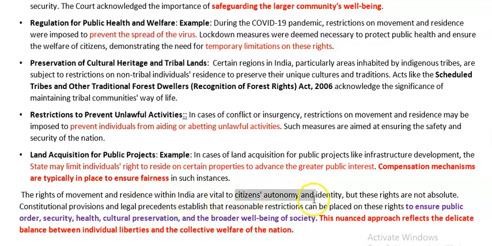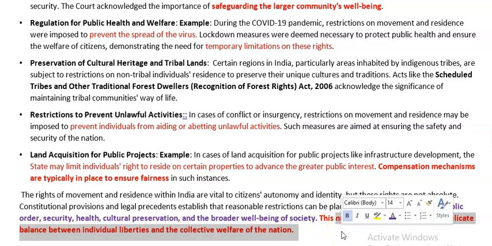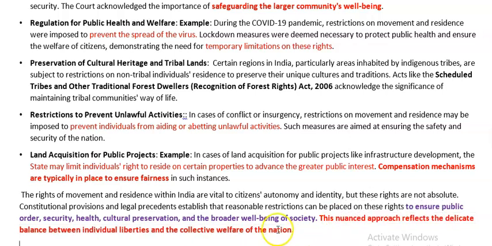So you conclude by saying that, though the right to free movement and residence is vital for citizens' autonomy and identity, it has to be kept under certain restrictions to ensure public order, security, health, cultural preservation, broader well-being of the society, etc. So this careful, nuanced approach reflects the delicate balance between individual liberties and collective welfare of the nation. Why is it a delicate balance?